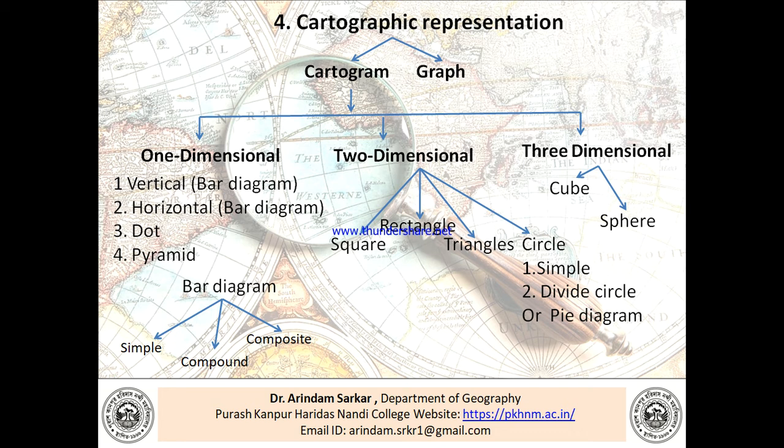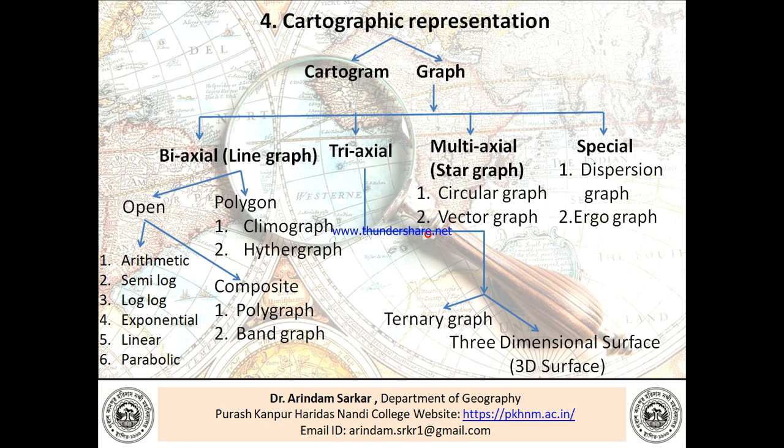Now the two-dimensional cartograms. What are the two-dimensional cartograms? They are square, rectangle, triangle, circles. Square and circle may be divided into two: simple and divided. Now the three-dimensional cartograms can be further divided into two: one is cube and one is sphere.